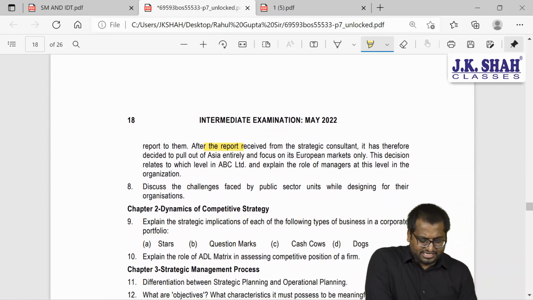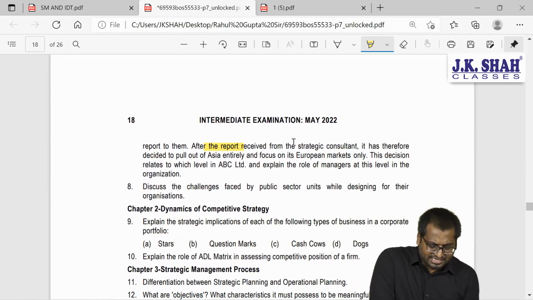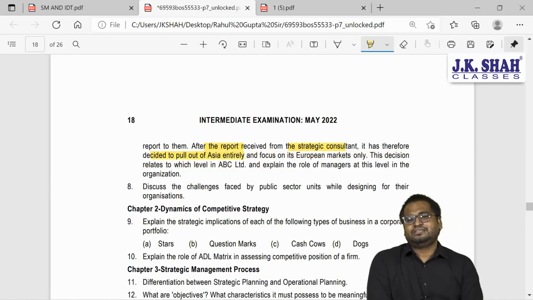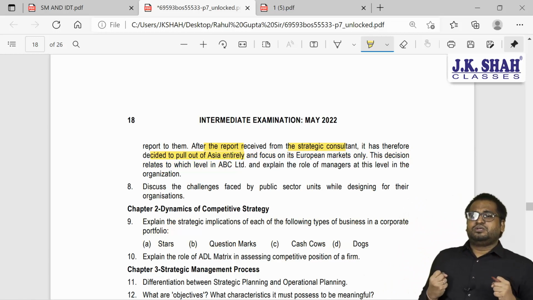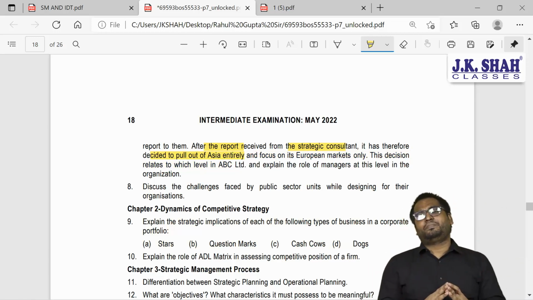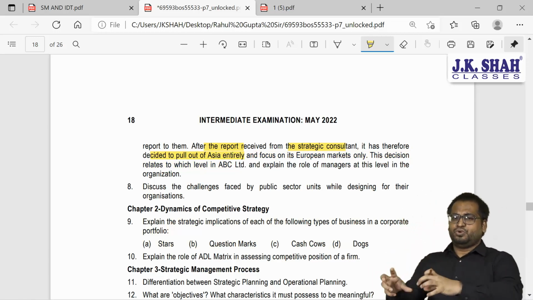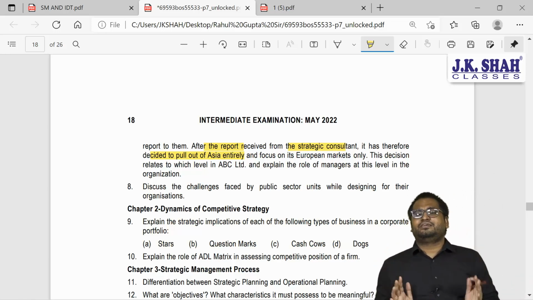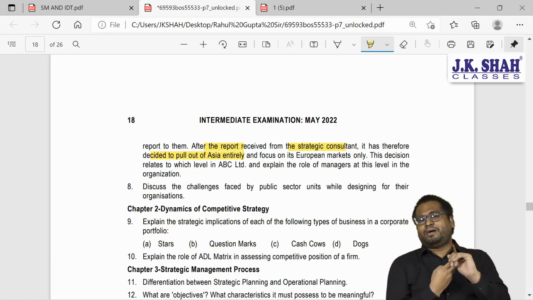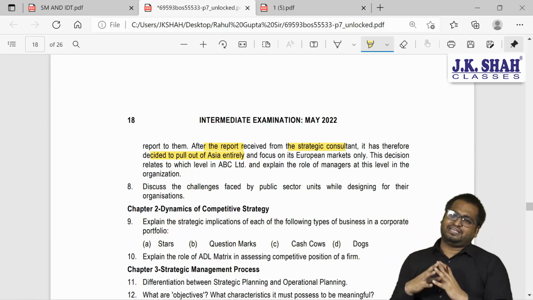After the report received from the consultant, it was decided to pull out of Asian market entirely. What do you mean by pull out? Discontinue their business operations in Asia. Pulling out means discontinuing.